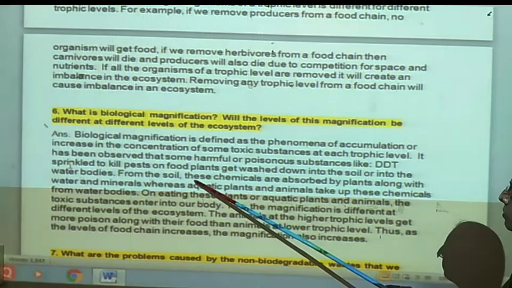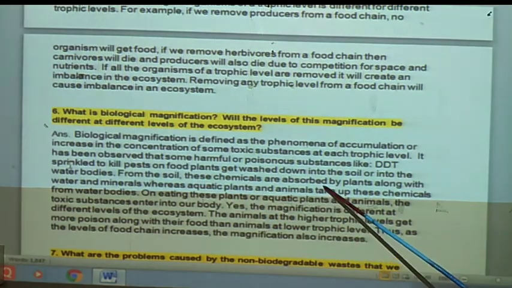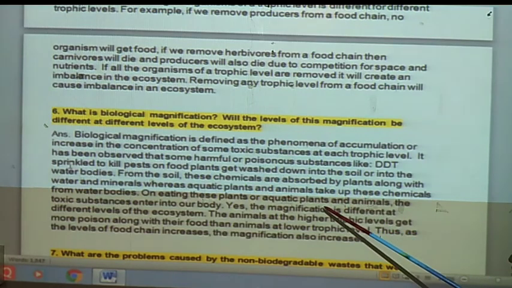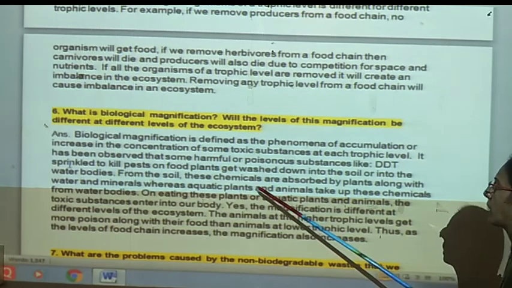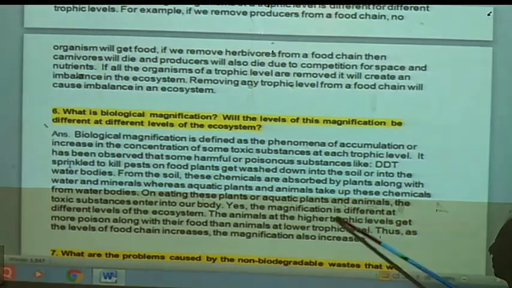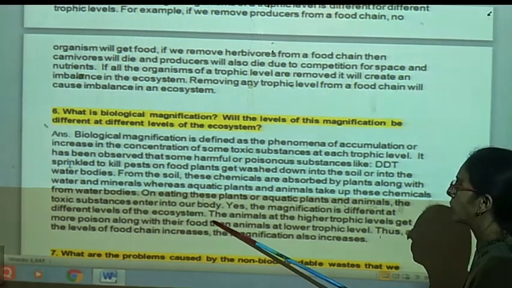From the soil or water bodies these chemicals are absorbed by the plants along with other minerals and nutrients, whereas aquatic plants and animals take up these chemicals from the water bodies. On eating these plants or aquatic plants and animals, the toxic substances enter into their bodies, and yes, the magnification is different at the different levels of the ecosystem.